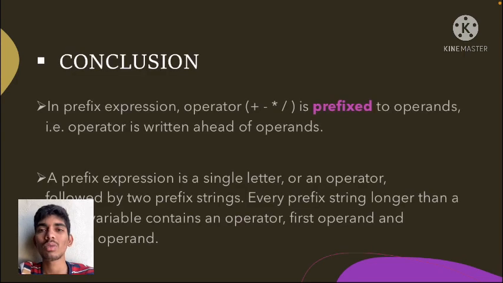Conclusion. In prefix expression, the operator is prefixed to operands, that is, the operator is written ahead of operands. A prefix expression is a single letter or an operator followed by two prefix strings. Every prefix string longer than a single variable contains an operator, first operand and second operand.